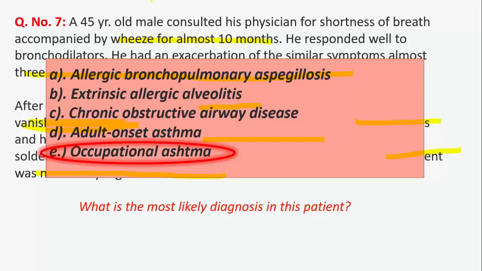Although many characteristics of this patient suggest the diagnosis of adult onset asthma, the relationship of the symptoms with the time he worked as a solder for a truck manufacturing company tilts the diagnosis more towards occupational asthma. Moreover, his symptoms also resolved while he was on vacation and reoccurred once he went back to his work.